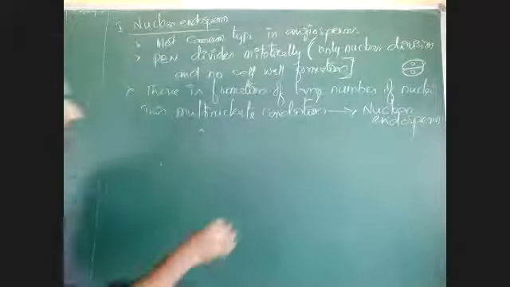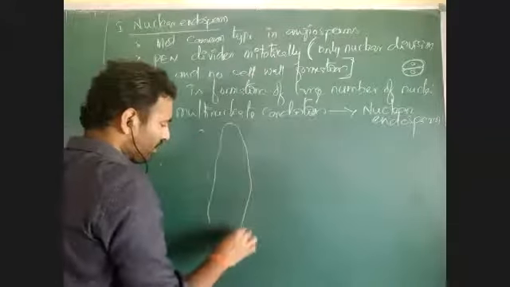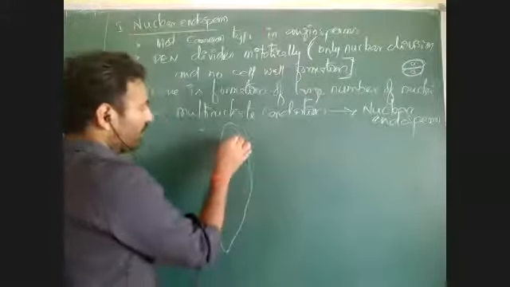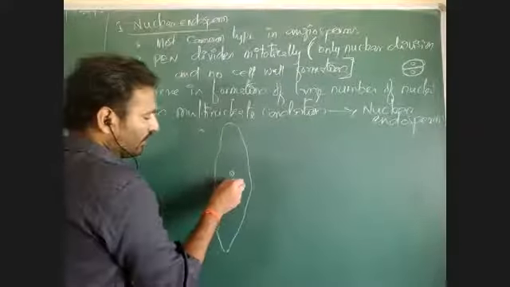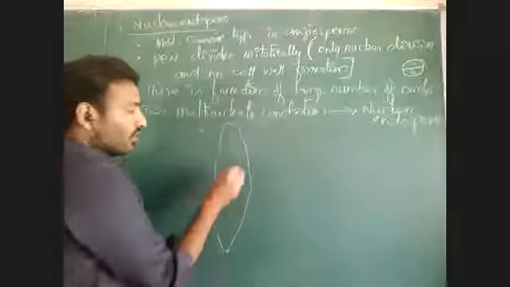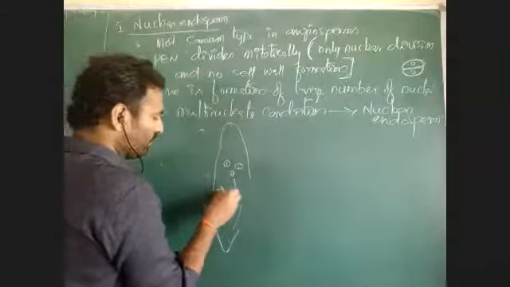See here, suppose a primary endosperm nucleus is there. That first nucleus will divide into two nuclei. Two nuclei will divide into four nuclei. Four nuclei will divide into eight nuclei.